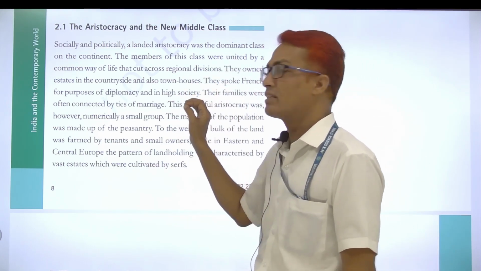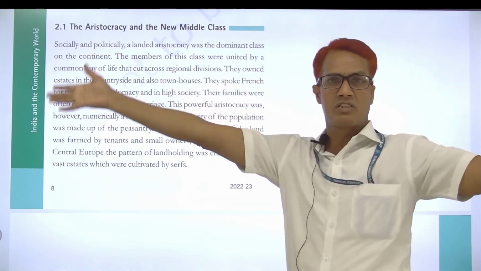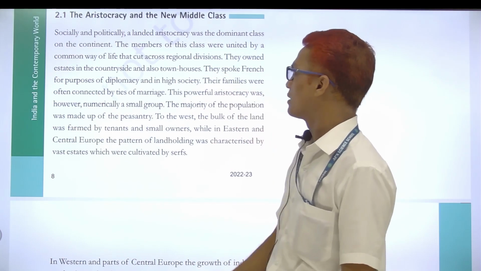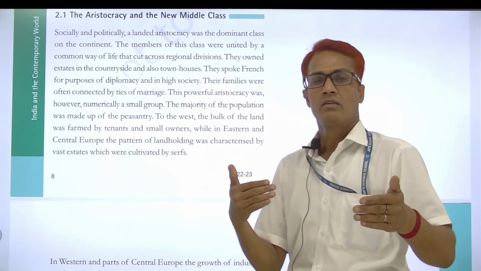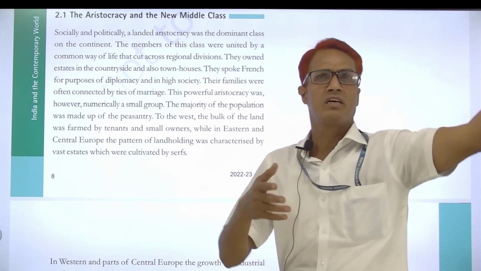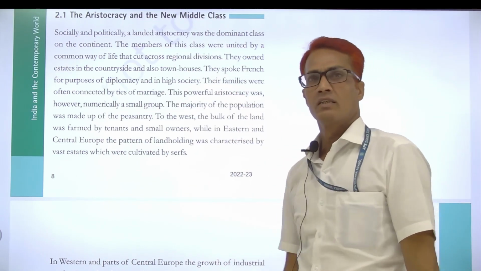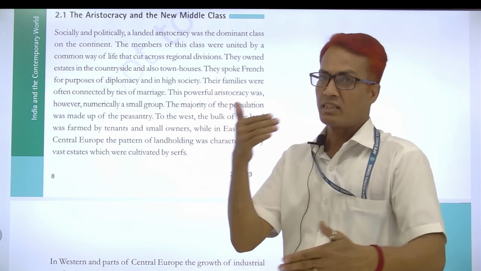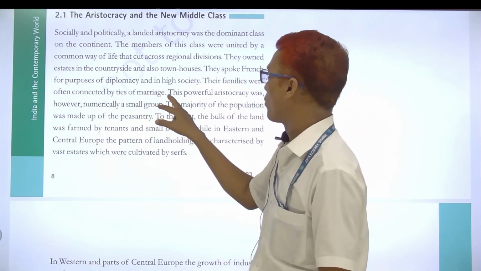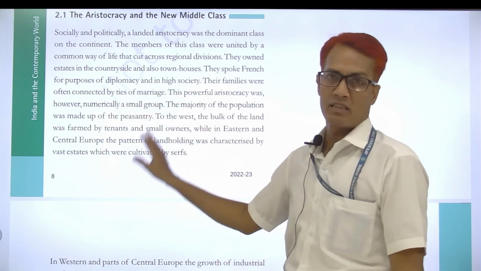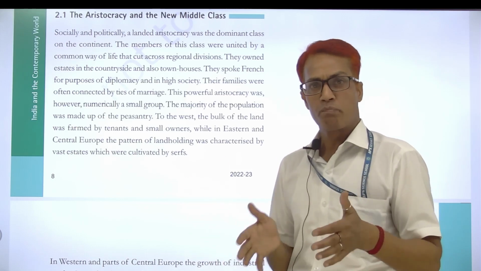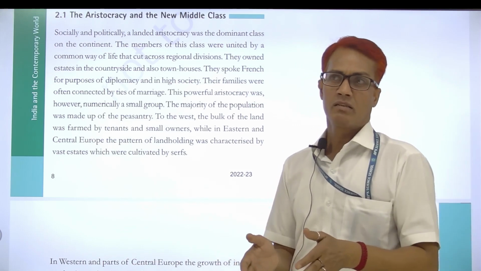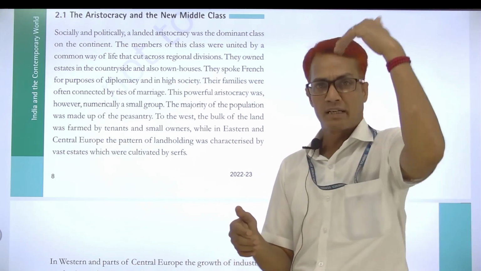They lived in towns, in very big houses, and they also lived on forts. Third, their families lived very far away, one fort here, second fort here, third fort there. They lived very far away, but their families were connected with each other by ties of marriage. A son and a daughter married each other, but they both belonged to the aristocratic group.